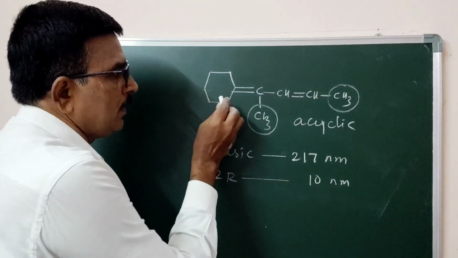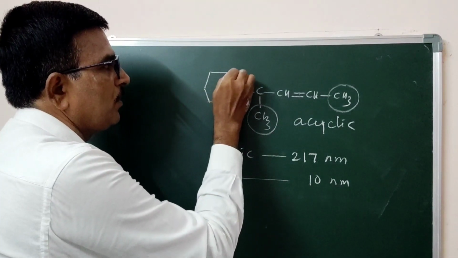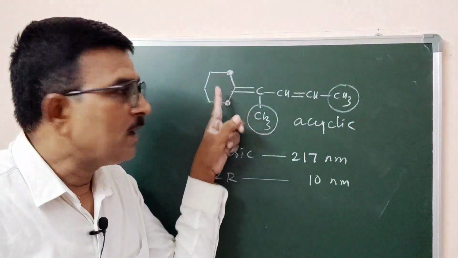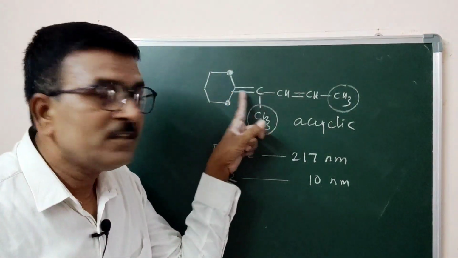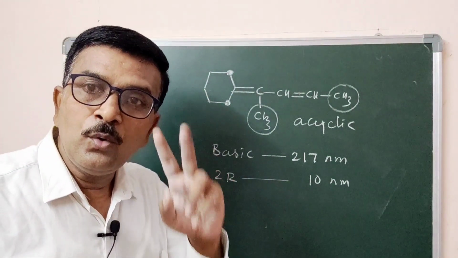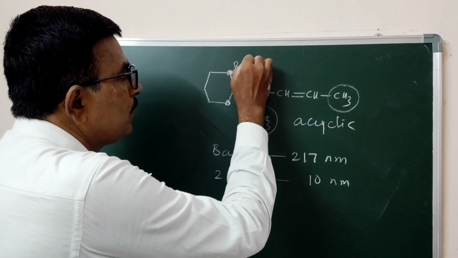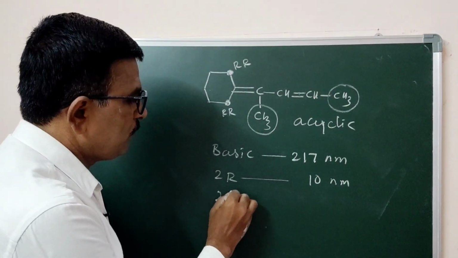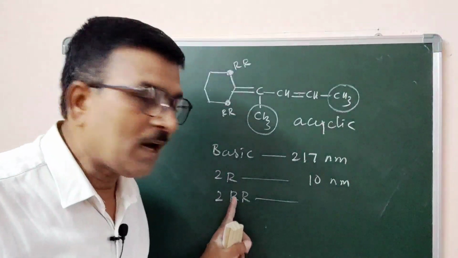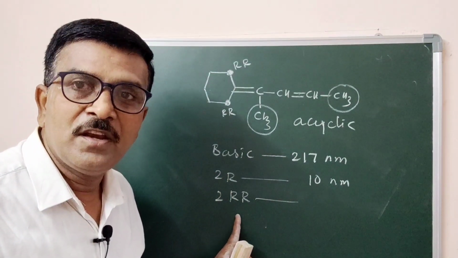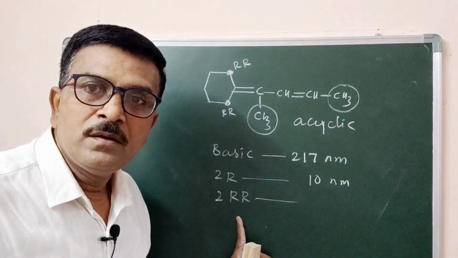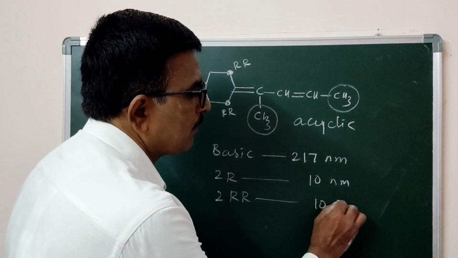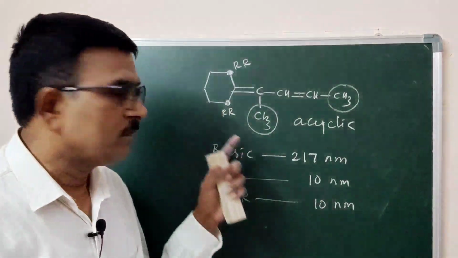Now this is the cyclic ring. This is one ring carbon, this is the second ring carbon attached with the double bond, that is 2 ring residues. R means alkyl group, RR means ring residue. 2 ring residues are present in the molecule, each contributes 5 nanometer, therefore 10 nanometer. Are you following?